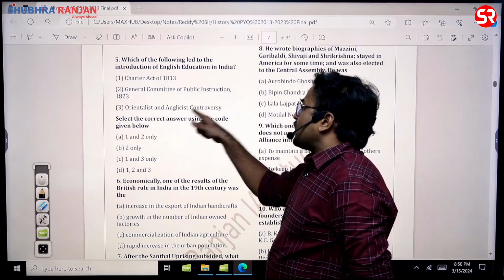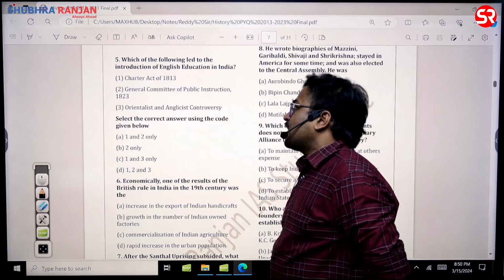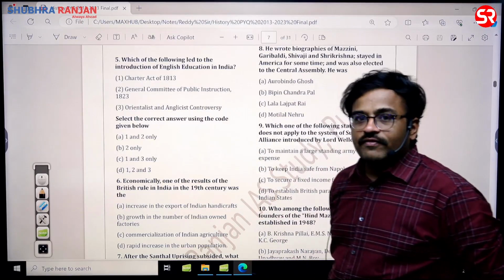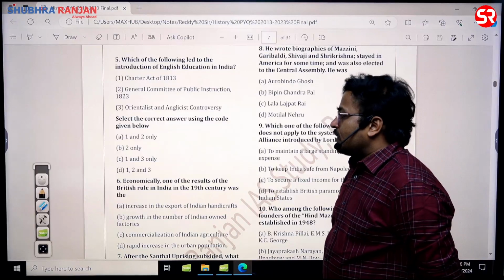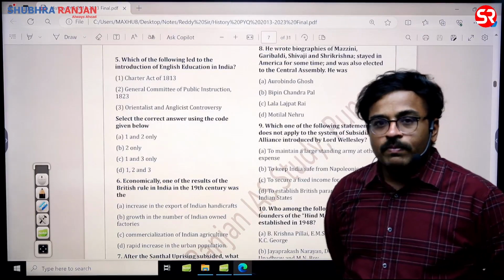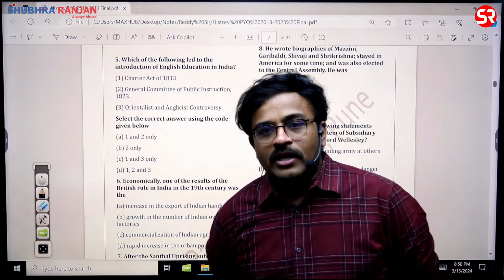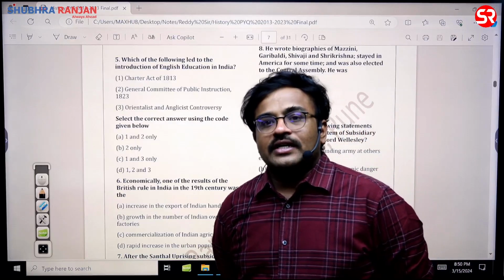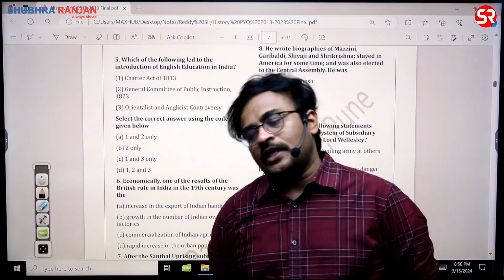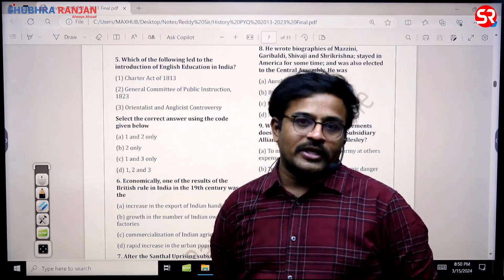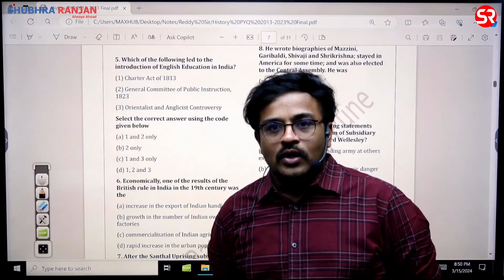Then the Orientalist-Anglicist controversy also happened in the General Committee of Public Instruction. So the answer for this question is 1, 2, and 3, D. So please read about the Orientalists. There are many important Orientalists. They wrote or translated many Indian Sanskrit books into the English language. They established numerous institutions. They did a lot of historical research on India.